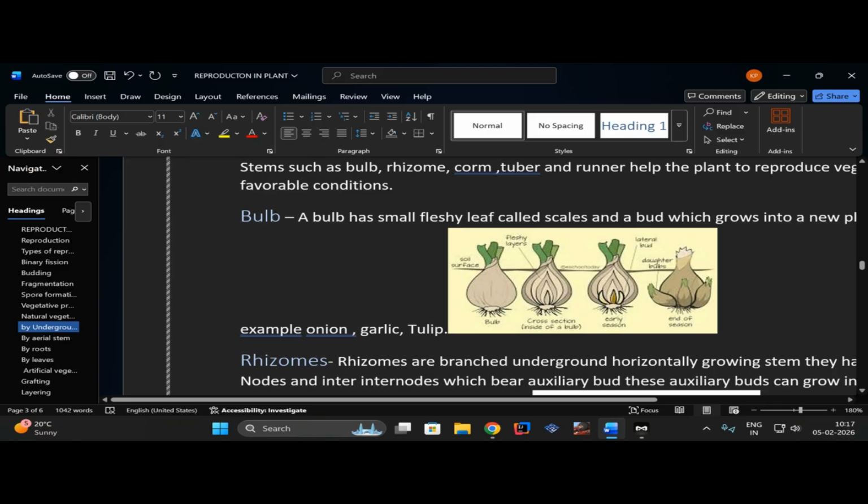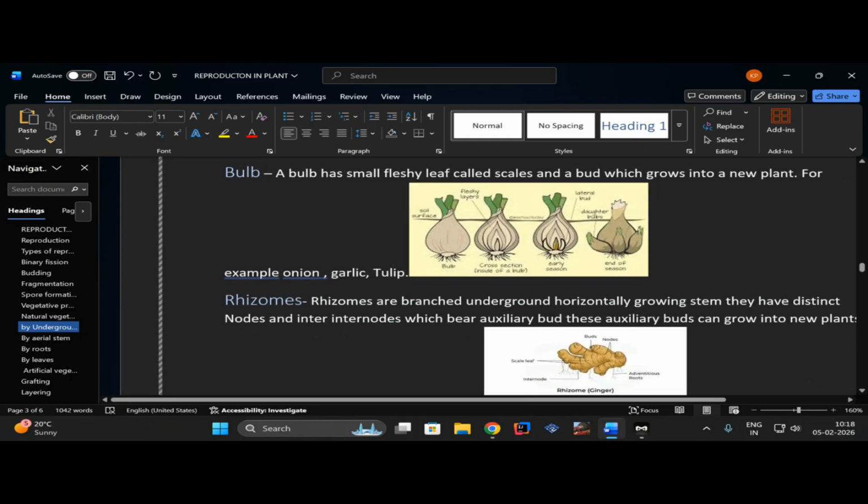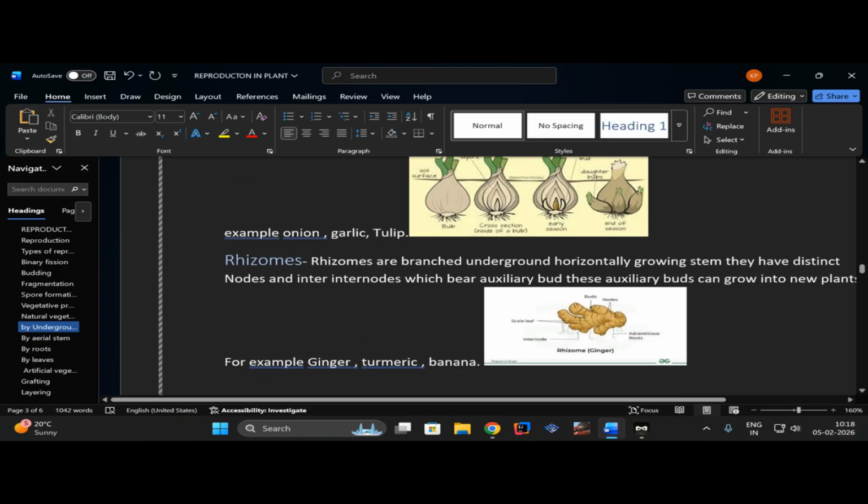These layers are known as scales, and inside it, in the middle part, the innermost layer, which is the bud, is the only part which grows into a new plant. If you have an old onion, or an onion which has not been used for a long time, you will see there is an outgrowth. That is this green part you can see on the top of each onion. It has such a growth when you are not using it for a long time.